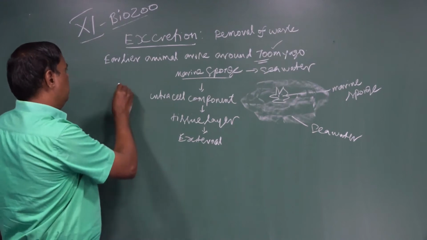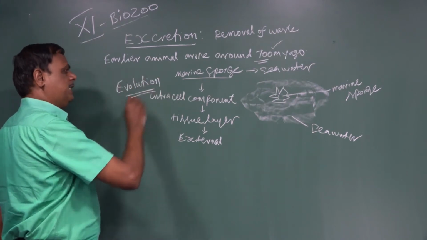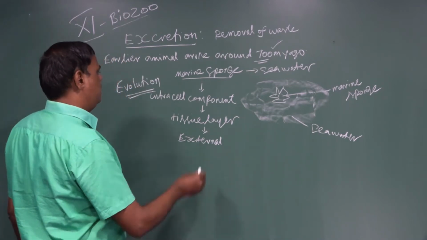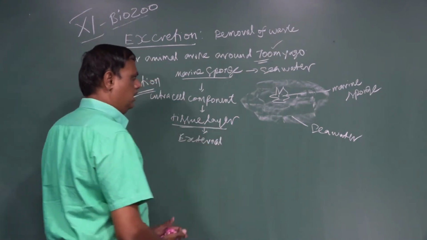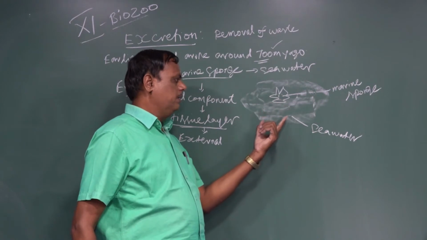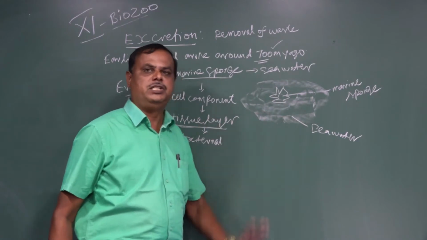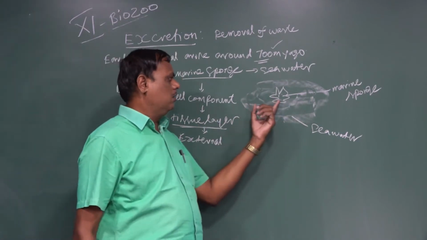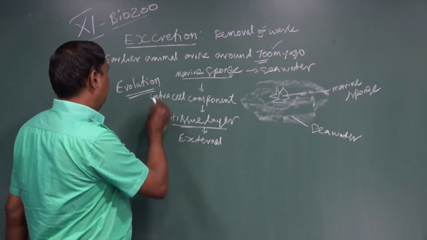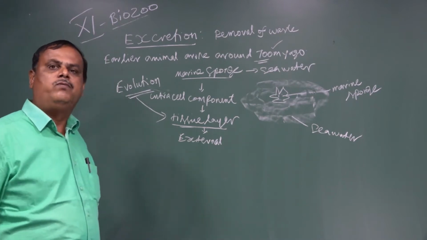That's why evolution leads to changes in the marine organism, such as formation of a tissue layer. When the intracellular component of the marine sponge differs from the seawater, and each sponge is surrounded by seawater, evolution leads to changes.